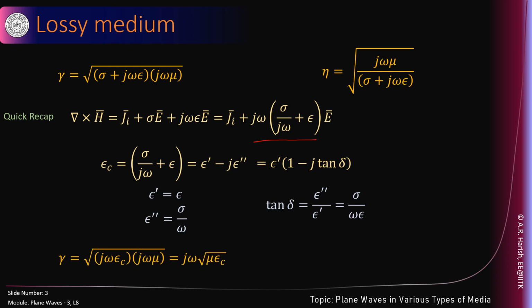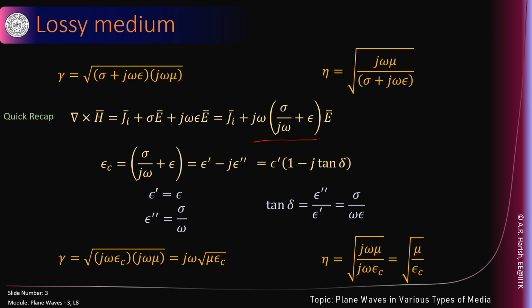Given this information, gamma becomes j omega square root of mu epsilon c. Straightforward result. We don't have to scratch our head a lot. And eta becomes square root of mu by epsilon c. Did you notice what is beautiful in this result?